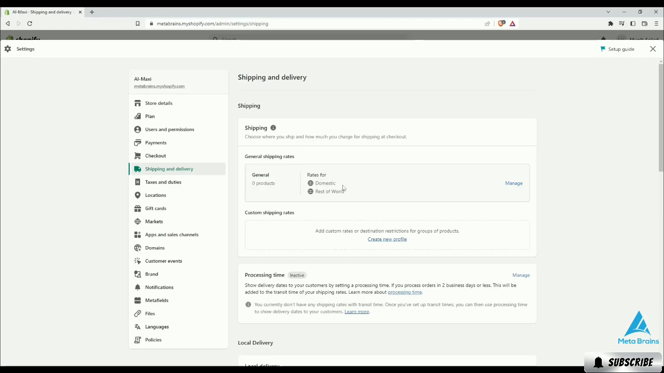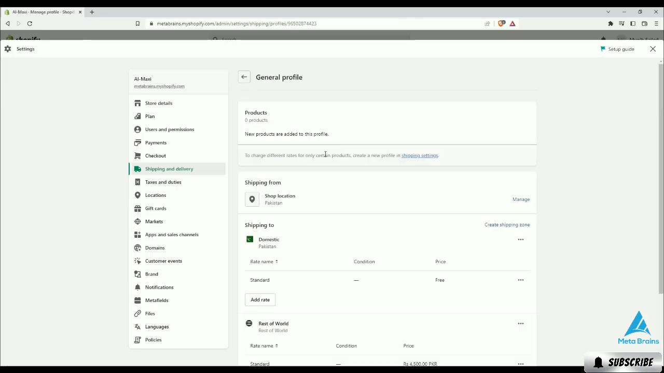When the products are added to the store, the domestic and rest of the world shipping rates will be shown. So as you can guess, there are two types of shipping rates in Shopify. One is domestic and the other is international, also called the rest of the world. The number of products in our store will be shown when new products are added to our profile.